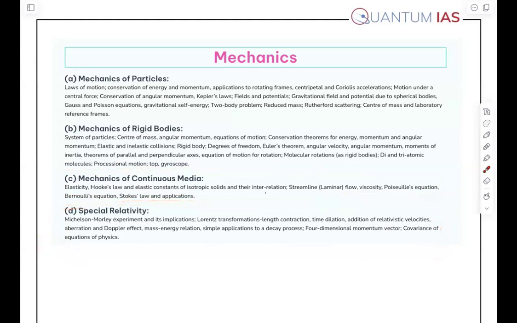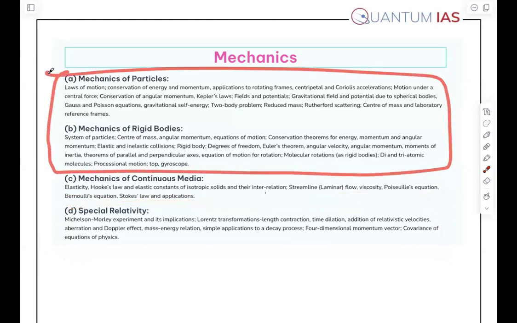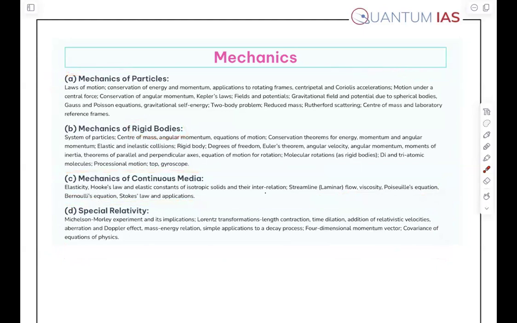So first, how will we be doing things? First, we will be completing mechanics of particle and rigid body, right? What is a rigid body? Anyone? Try to be interactive. You can use your audio and interact.